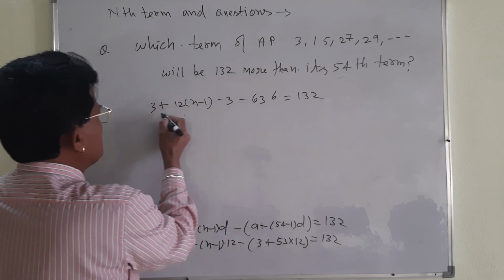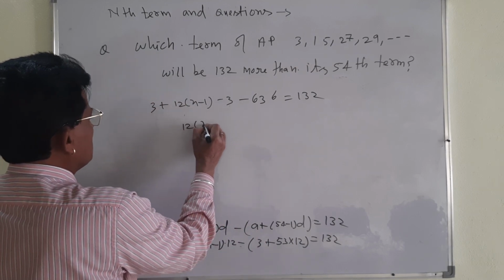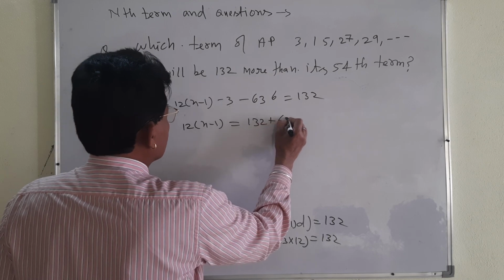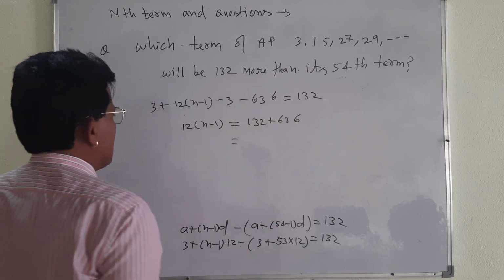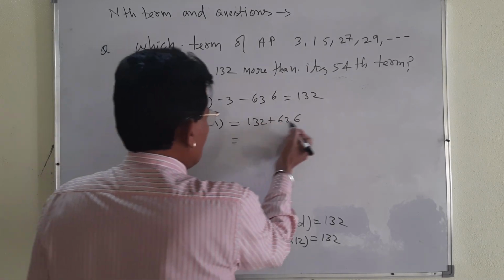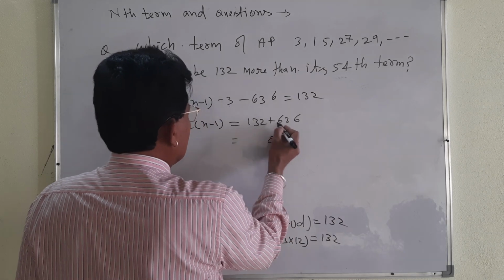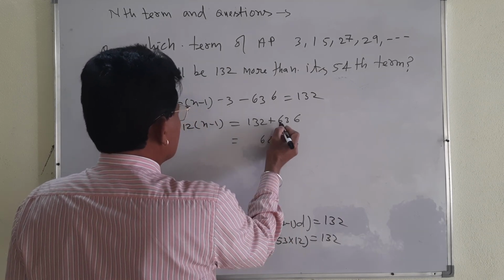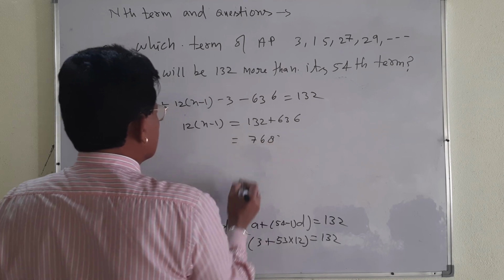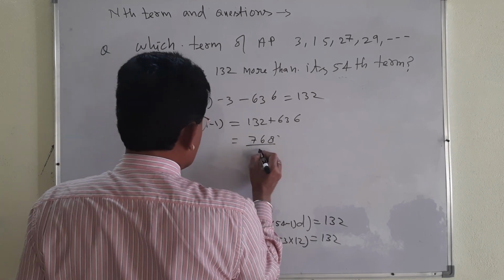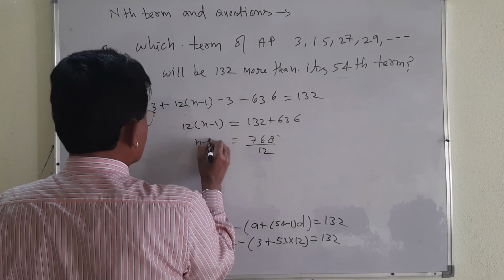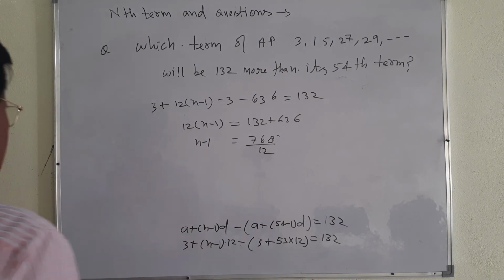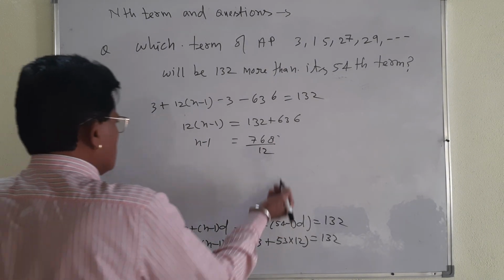3 will be cancelled by 3. 12 and minus 1. It will be 132 plus 636, and you get its sum: 2 plus 6, 8; 3 plus 3, 6; and 6 plus 1, 7. So 768 divided by 12 and minus 1. 12 is this one, that is why I divided this one. 768, you divide it.